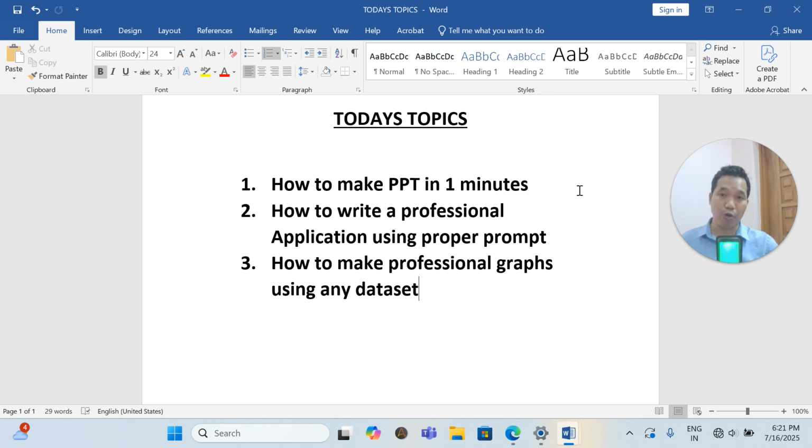You don't need to call your parents, you don't need to call your brother who is very good at writing, or depend on someone who charges you like 10 rupees to write an application. If you go to the bank sector or any government sector, most people suffer in writing applications. Now this is the right time that you should learn how to write an application using a proper prompt.